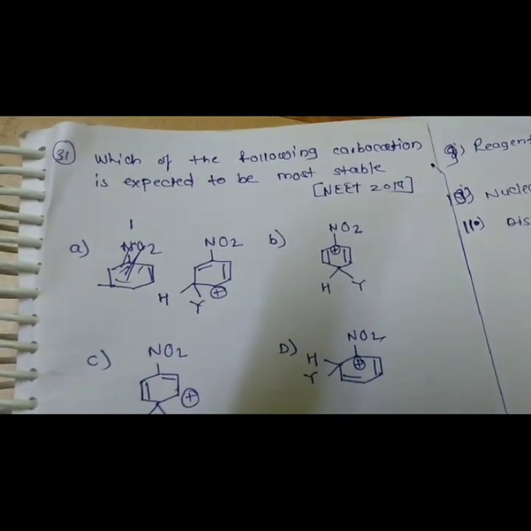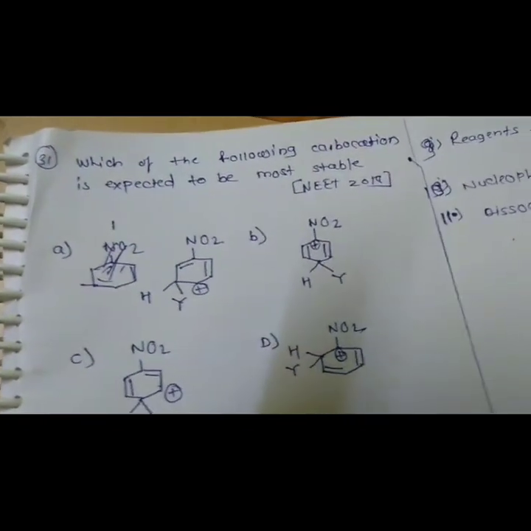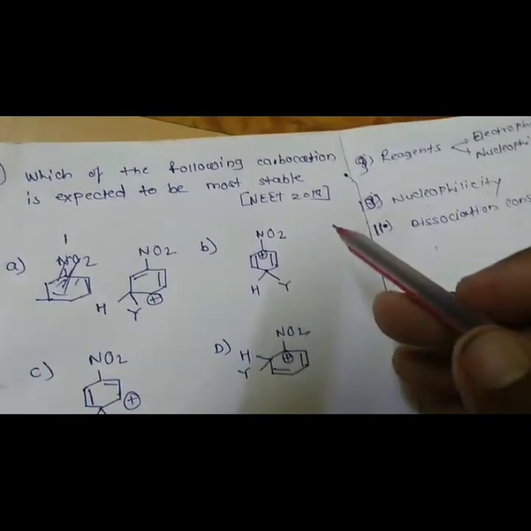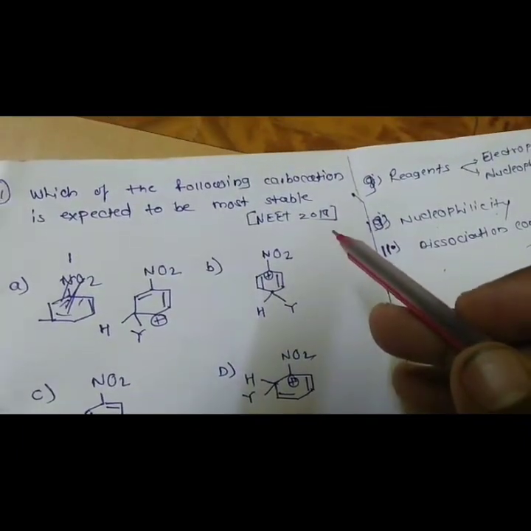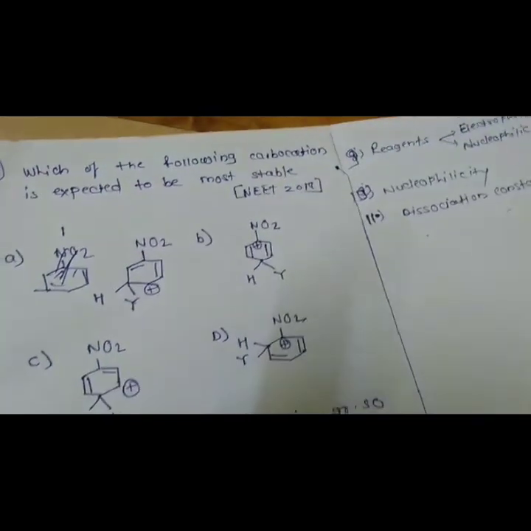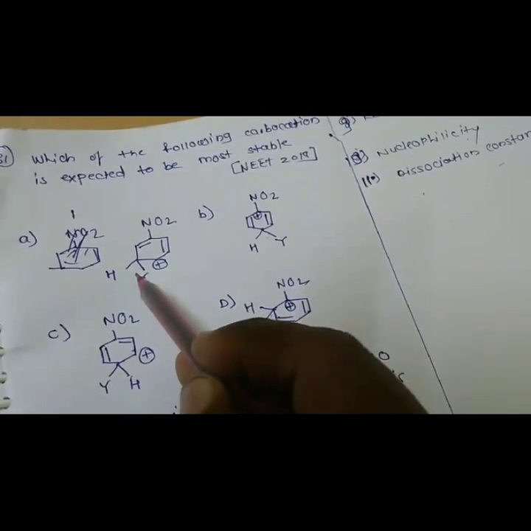Next: which of the following carbocations is expected to be most stable? NEET 2018. These are the carbocations A, B, C, and D. Look here, everywhere a nitro group is attached: here at para position, here at ortho position, here at para position, here at meta position.